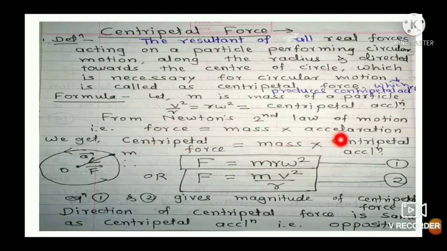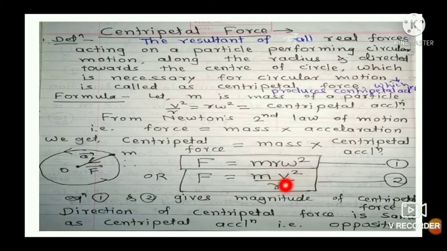Then from Newton's second law of motion, force is equal to mass into acceleration. Here centripetal force is equal to mass into centripetal acceleration, and therefore F is equal to m r omega square. Magnitude of centripetal force is given by F is equal to m r omega square, or F is equal to m v square upon r.